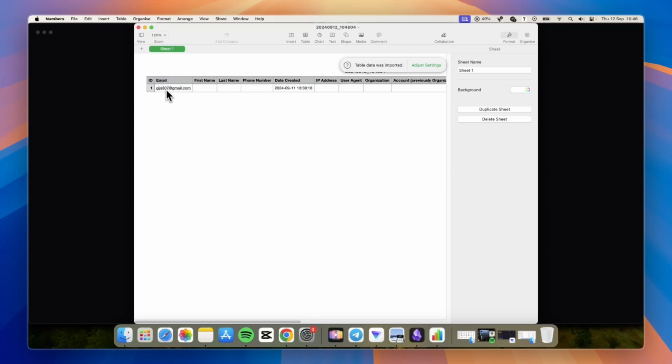case I only have the email and the date that this was created, but if you also have the first and last name and phone number, maybe even the user agent, organization, IP address and account, then all of that will show up right here. And in many places you can actually import contacts in a CSV file form. So that's what this is.